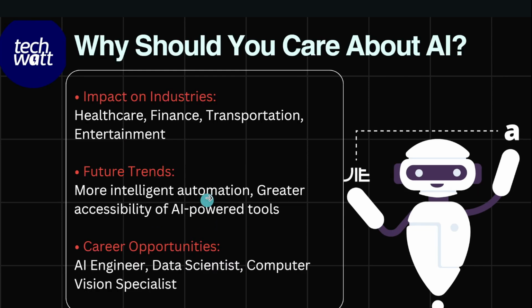Why should you care about AI? Impact wise, AI is having a very big impact in the world right now. Industries such as healthcare, finance, transportation, and entertainment are using AI extensively. Future trends: more intelligent automation, and greater accessibility of AI powered tools are also making their way into the industry. Then, in terms of career opportunities, when you learn AI, you can become an AI engineer, data scientist, or computer vision specialist. So, these are some of the career opportunities in learning AI.